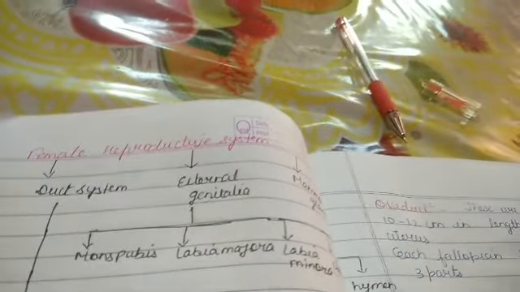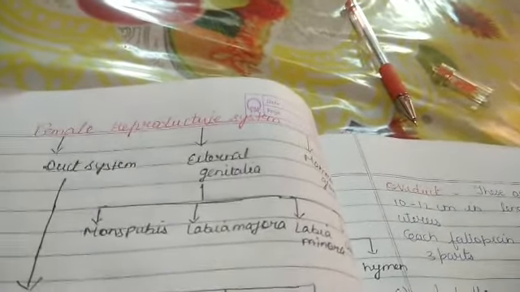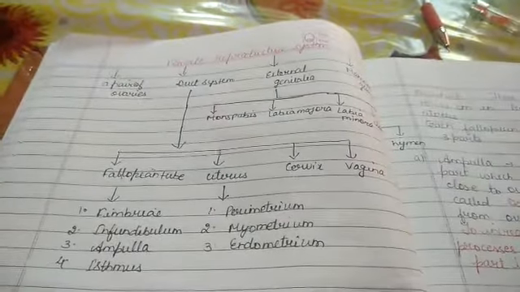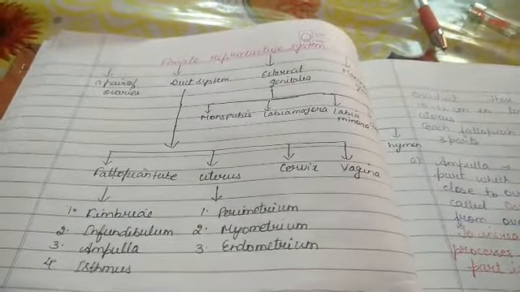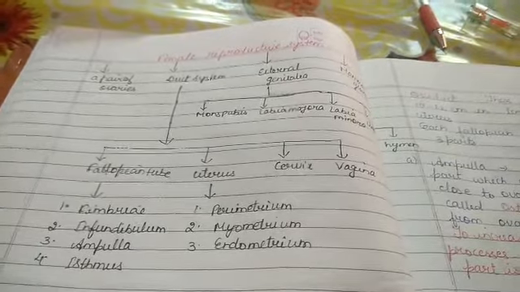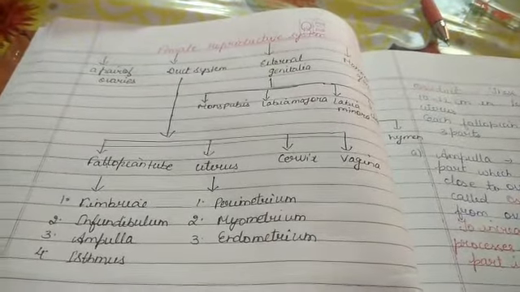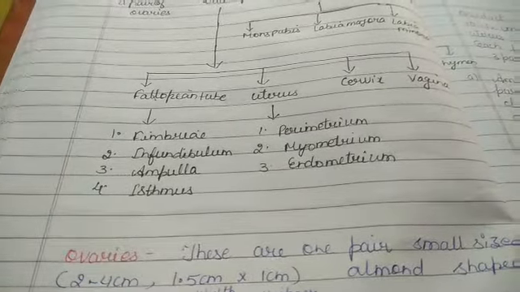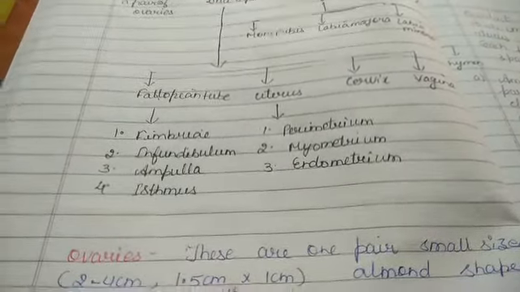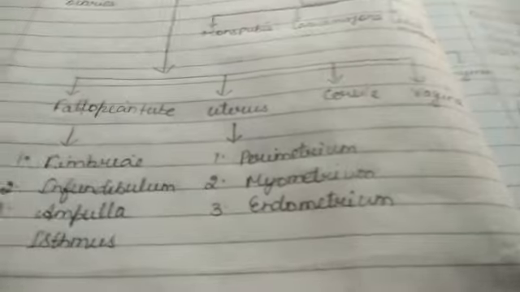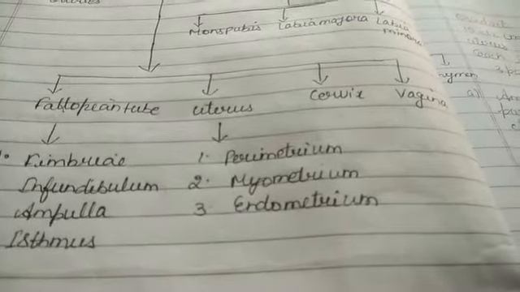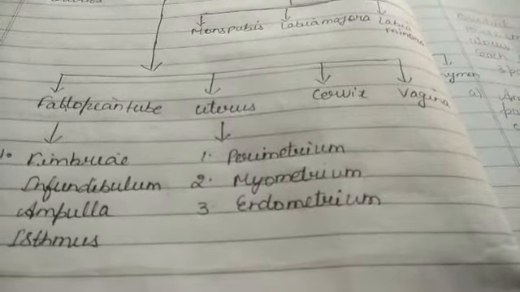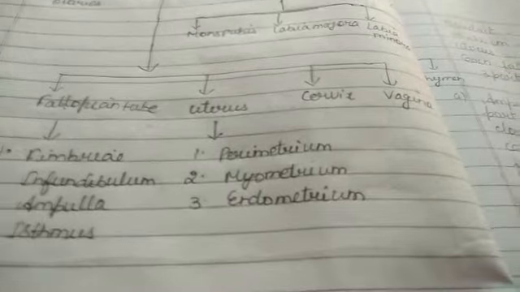External genitalia we study, then the mammary gland we learn afterwards. So once again you can see from here the fimbriae. Fimbriae are finger like projections that are a part of the infundibulum only. Ampulla is the widest part and isthmus is the last part. The uterus has 3 parts: perimetrium, myometrium and endometrium. Then cervix and vagina.